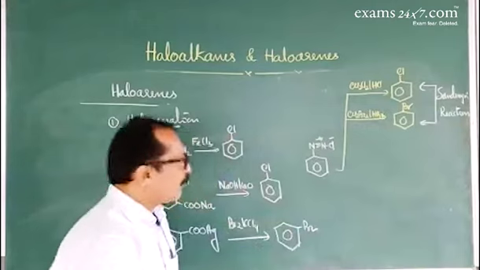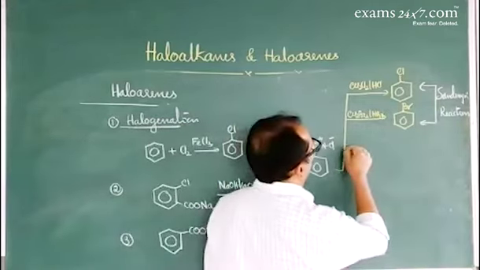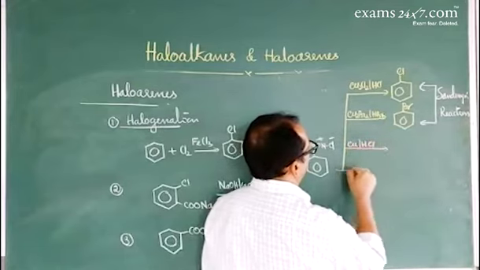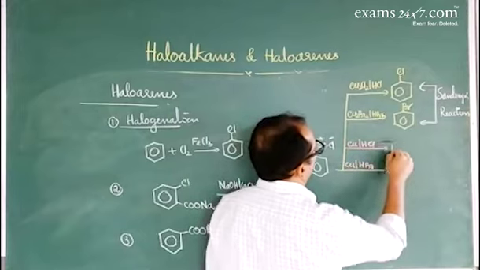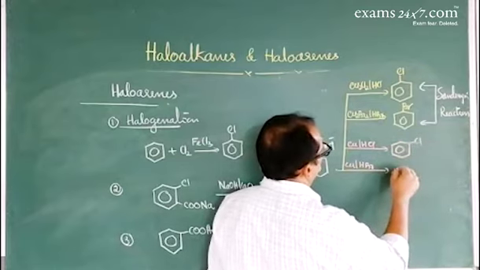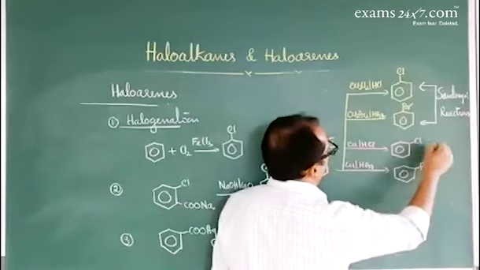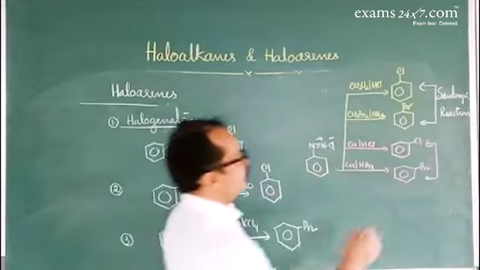There is one more set of reactions where benzene diazonium chloride reacts with copper in the presence of HCl, or copper in the presence of HBr, giving chlorobenzene, and here bromobenzene. These two are examples for Gattermann's reaction.